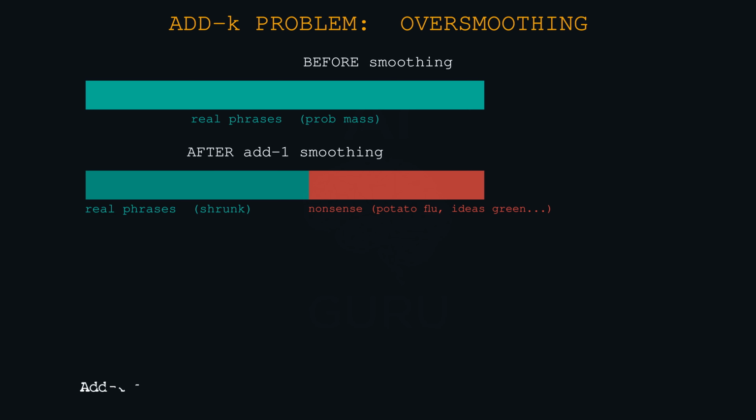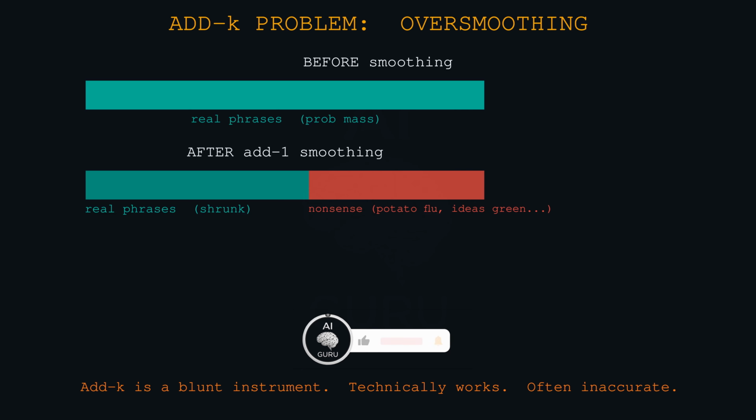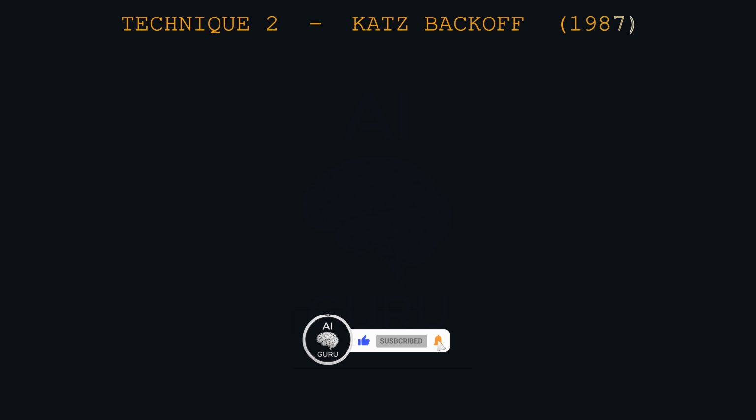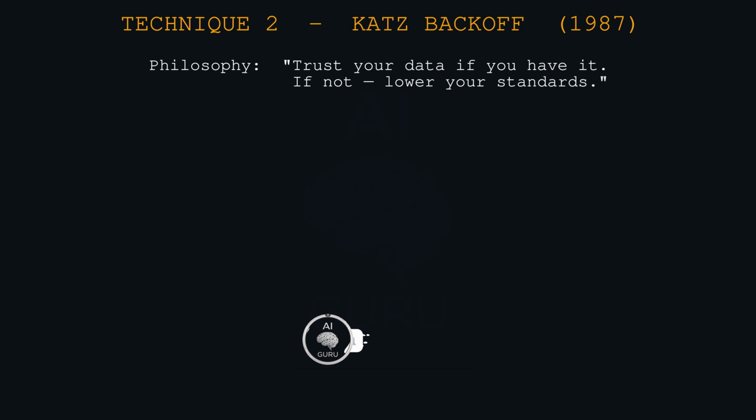Ideas green furiously. Exactly. By adding 1 to all those millions of nonsense combinations, you are shifting a huge amount of probability mass to garbage. You are stealing probability from the real likely phrases and giving it to the nonsense ones. It oversmooths. So the model becomes less accurate because it thinks everything is vaguely possible. It dilutes the truth.